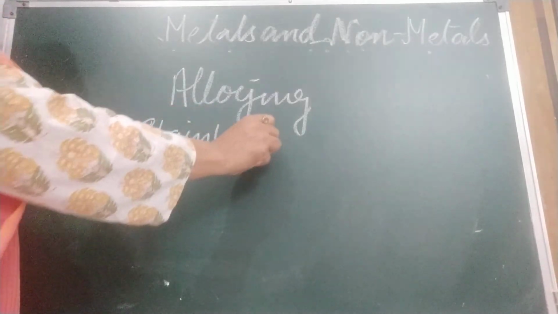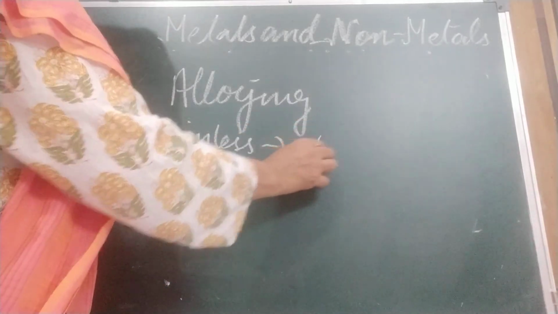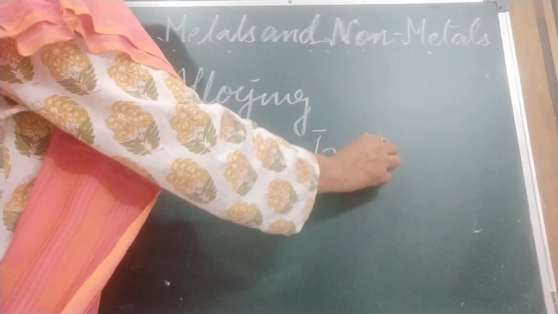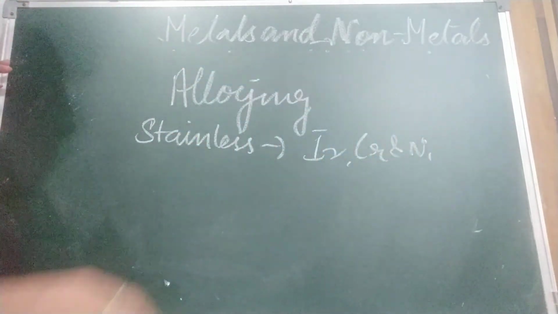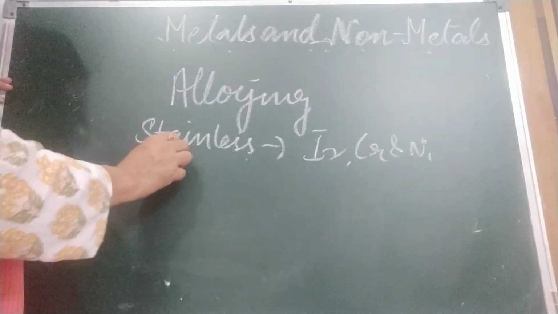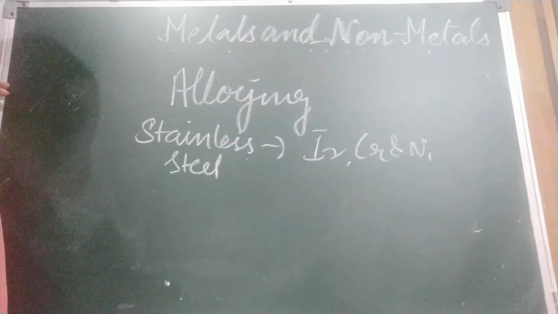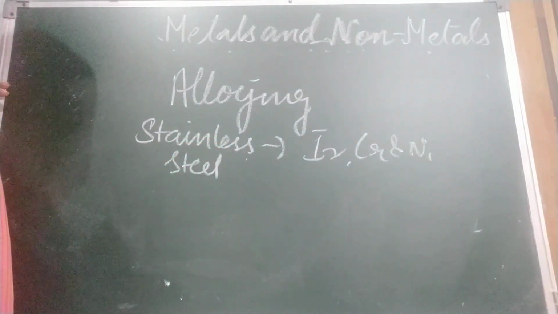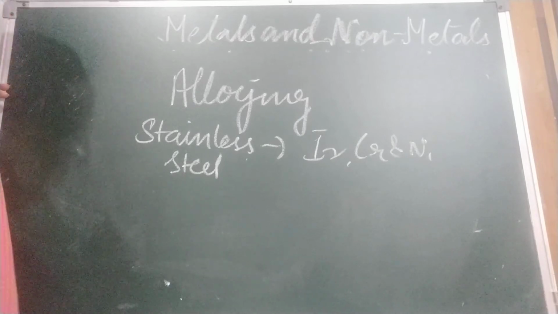I am going to tell you more about alloys. Iron, chromium and nickel. These three are mixed together and then stainless steel is formed. Okay, I am telling you more examples of alloys.